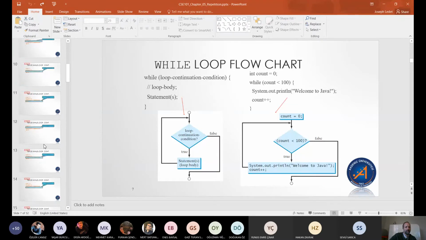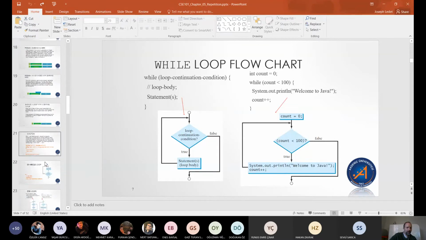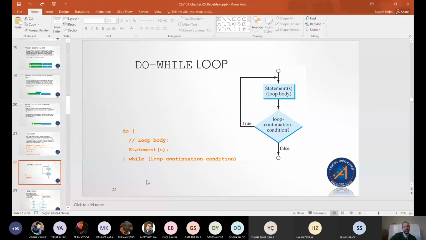Now, this do while loop is what we call a post-test loop. What that means is after we execute the inside of the body, then we check the condition to see if it's false. If it's true, we go back and do the statements again.